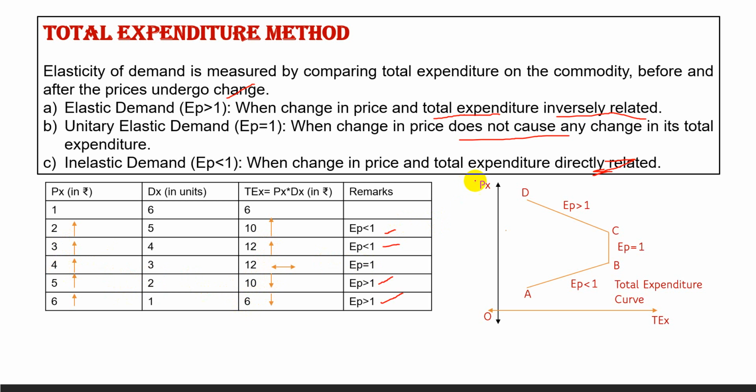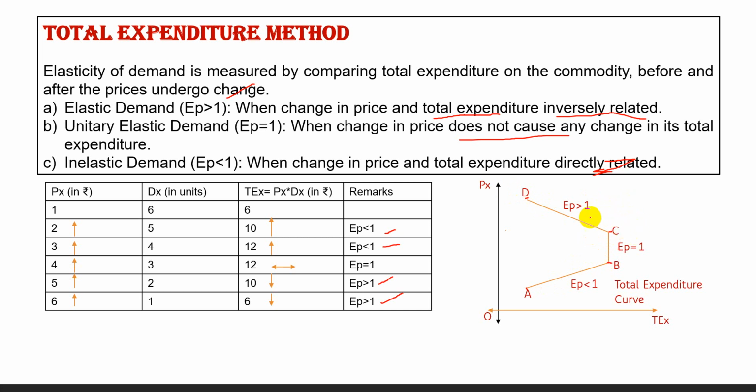If we draw this, price on the y-axis and total expenditure on the x-axis, we'll get a curve representing the elasticity of demand. So if we draw this, we'll get point D, point C, point A, and point B. We'll join all these points and we'll get this kind of curve. This is the total expenditure curve.